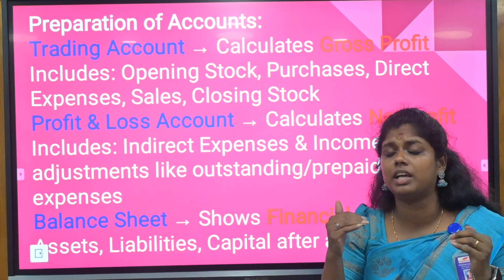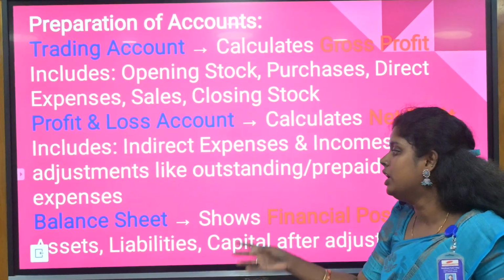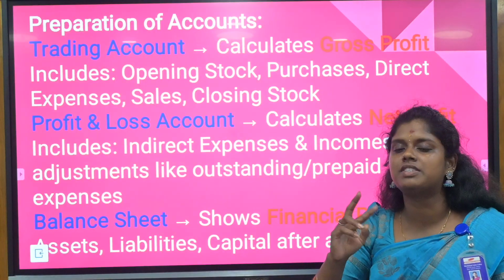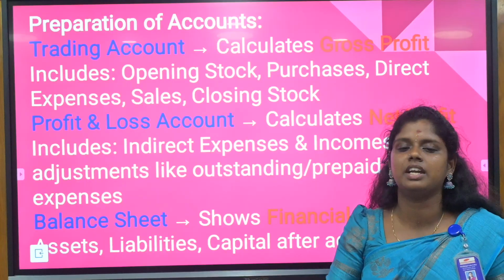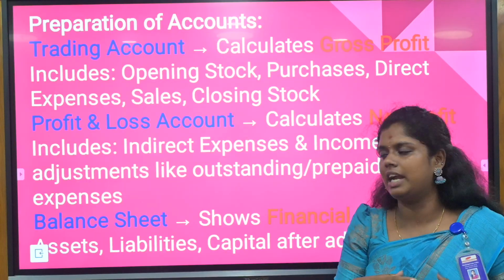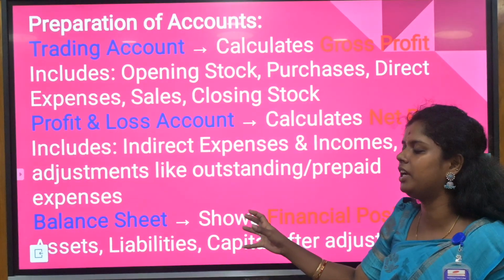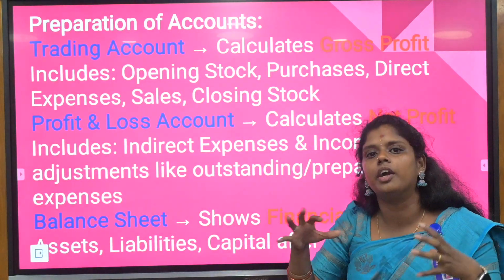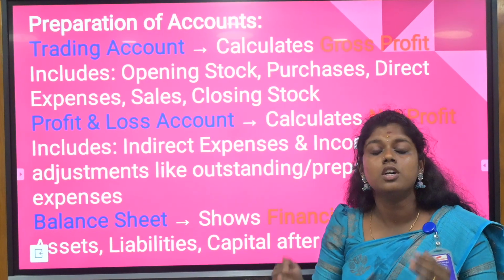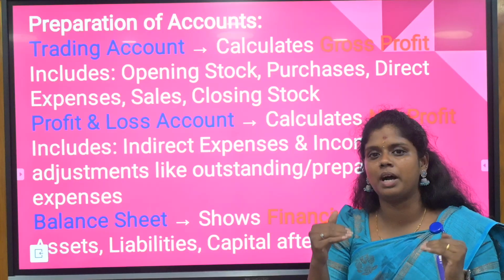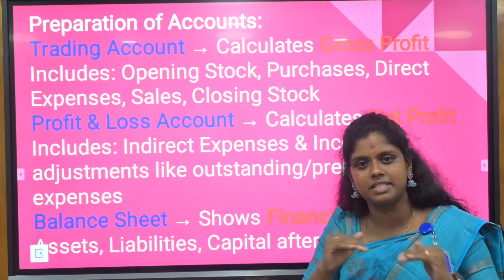That is a very important thing. Why? Because the balance sheet tallying is very important. In the balance sheet you are going to give separate things like assets and liabilities. The asset side will be on your left hand side and liabilities will be on your right hand side. Here the financial position will be stated upon the assets and liabilities. According to that you will be giving all the information related to the assets and liabilities. So finally your main task is to complete the assets and liabilities with the correct total, the exact total, the same total.